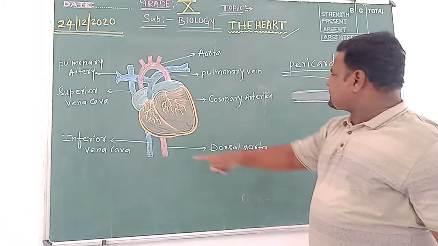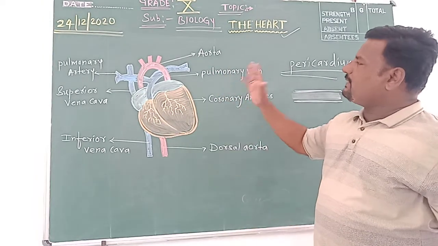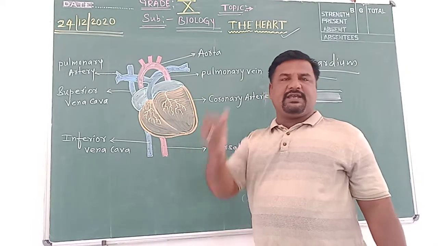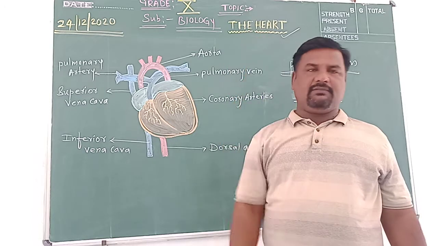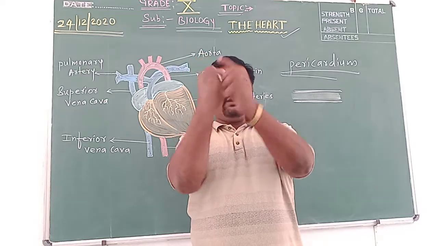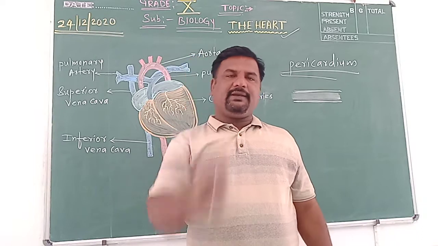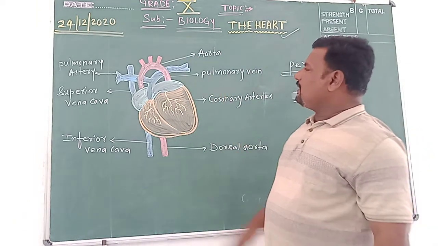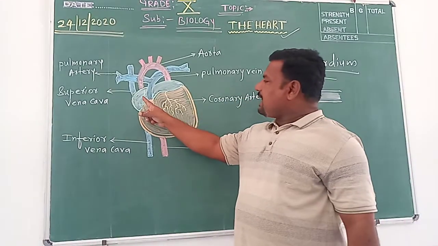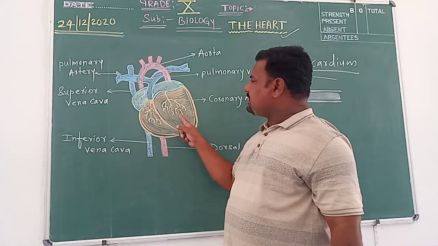So children, see here the external morphology of the heart is shown. Generally we say that the size of the human heart is equal to the fist of an individual. When I hold my fist, the size of this heart is equal to the fist of an individual. When we look externally, it shows this. See here: this is the right auricle, this is the right ventricle, this is the left auricle, this is the left ventricle.